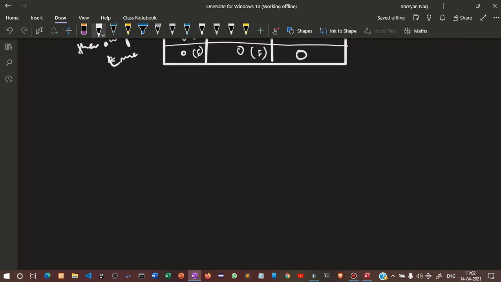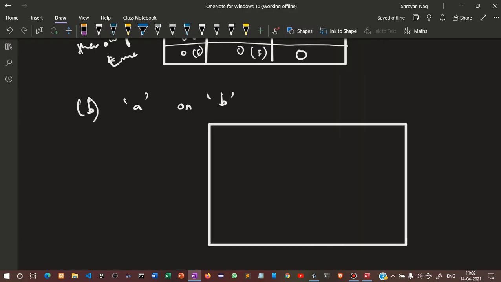Now for representing the or value, if the statement becomes like this, A or B, it is saying that if any one of them is true, then the final output will be true. So we'll draw the truth table again. Put the lines.